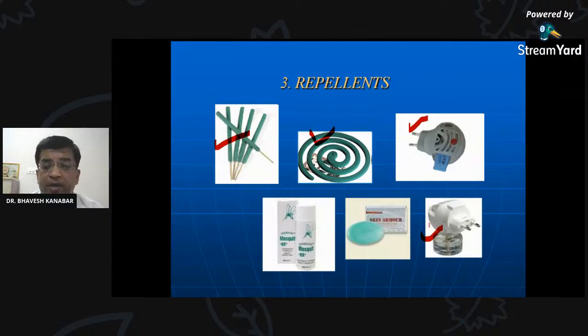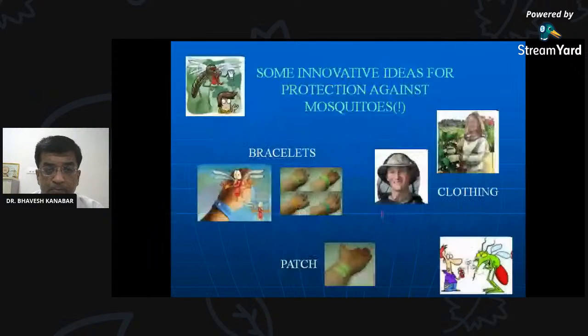So remember 3 chemicals. I have given the names of the 3 chemicals. One is alpha cypermethrin, which is used as indoor residual spray, IRS. Then second, I have told that deltamethrin is used for insecticide treated net, ITN. And third is transfluthrin, which is used in All Out. So these are the chemicals you need to remember.